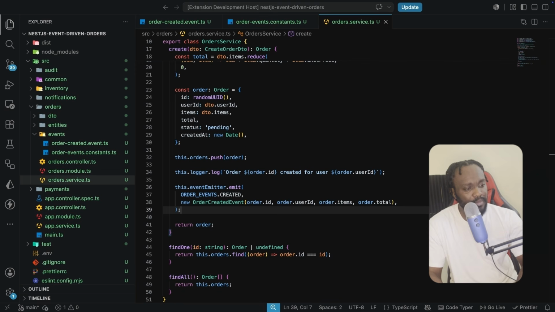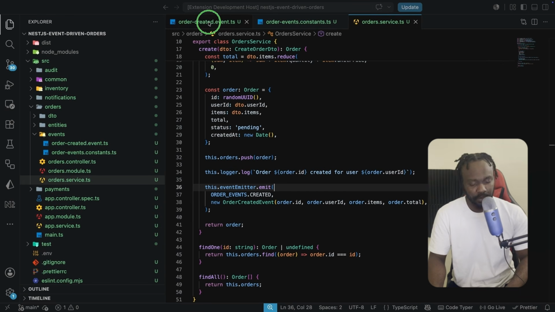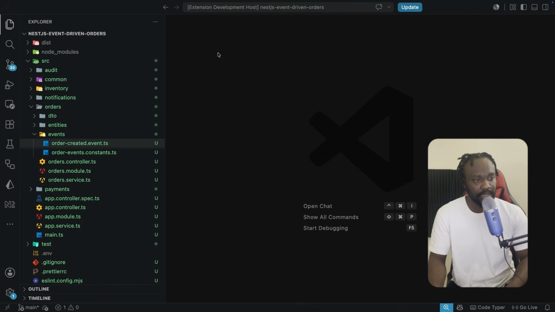Now we just have the event, and the event is actually simple. We give it the event name, and then we give it the event values. Now we are firing the event whenever we save an order. Let's build the first listeners, which are going to react to the event. We are going to be building independent listeners: the inventory listener, and I just want to close all these tabs that we have here, and we're also going to create the notifications listener. Let's start with the inventory listener.